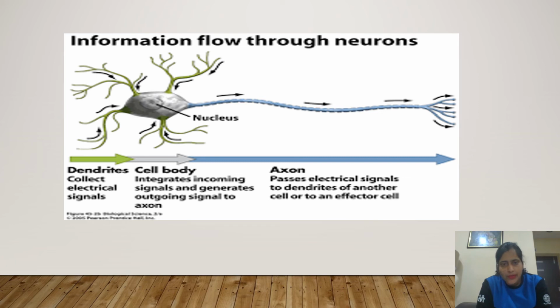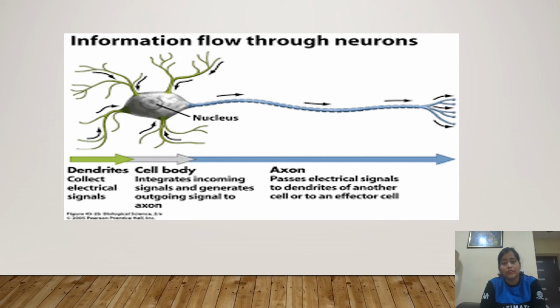Okay, effector cell. See, suppose we touch anything, a hot surface. The first information will be collected through dendrites. It collects the electrical signal. Then the signal passes to the cell body where we have the nucleus.